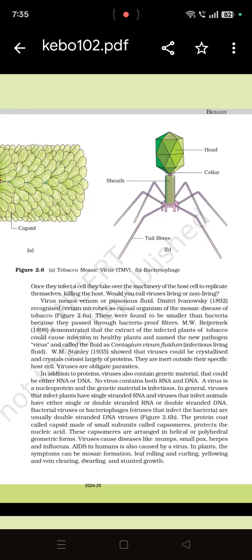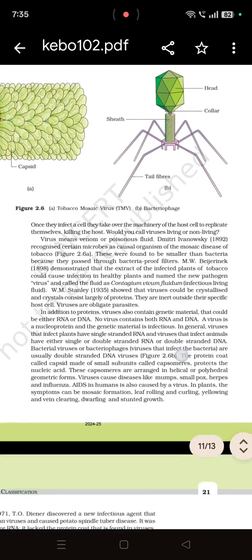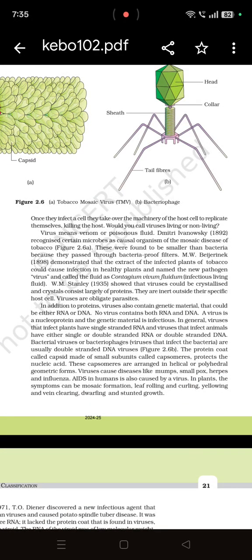Viruses are obligate parasites. Obligate means these are true parasites. Viruses contain genetic material of either DNA or RNA. No virus contains both RNA and DNA. A virus is a nucleoprotein and the genetic material is infectious. Viruses that infect plant have single-stranded RNA, means one strand, one band. And the virus that infect animals have either single or double-stranded RNA or DNA.